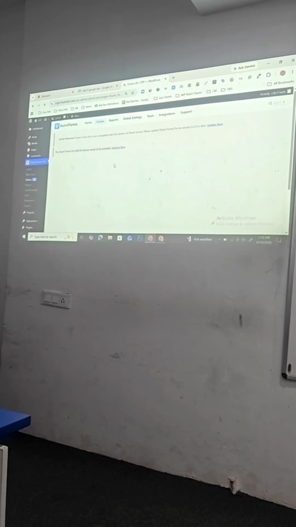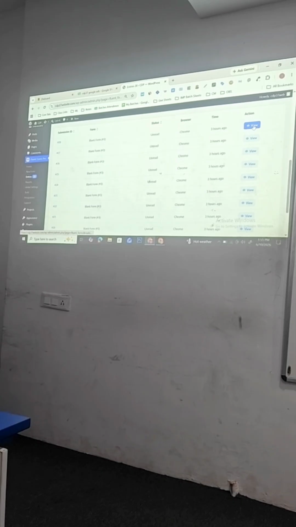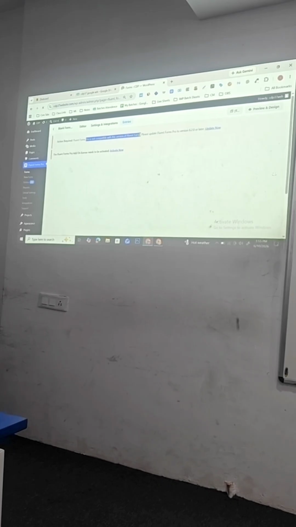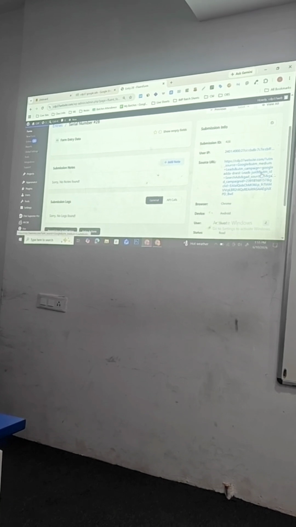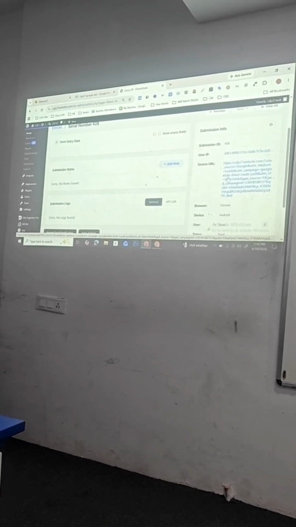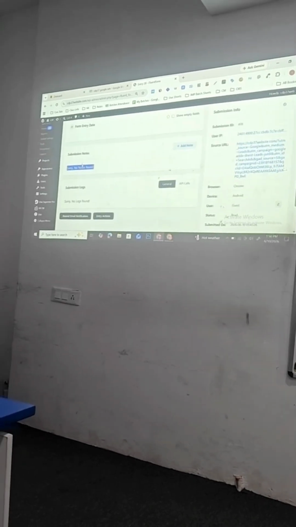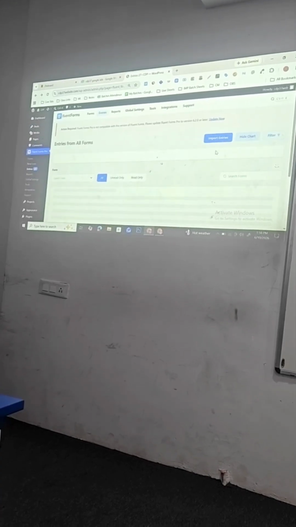UTM. See, one lead you got. If I click on view, it shows which group this is. Google Adda is the group name. No responses: the user directly clicked submit without entering anything, because the form had no required option.